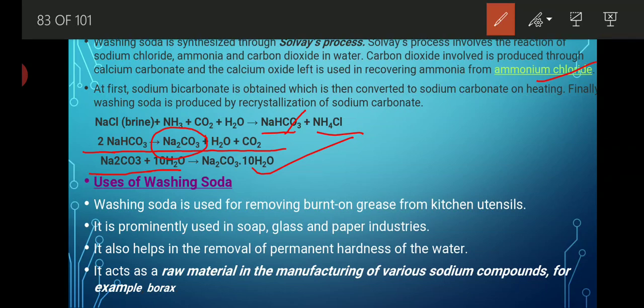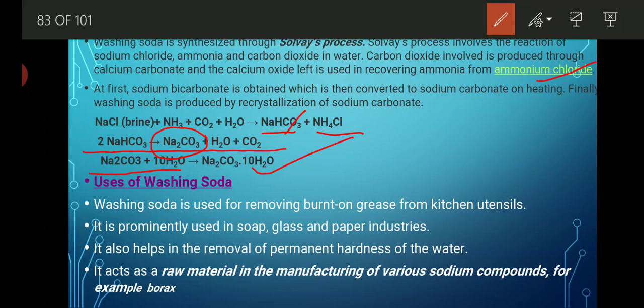By this we are able to get baking soda, and this baking soda is heated in order to give soda ash, which is Na2CO3. Again, this soda ash undergoes the water of crystallization process by the addition of 10 molecules of water, and after that we get our washing soda.